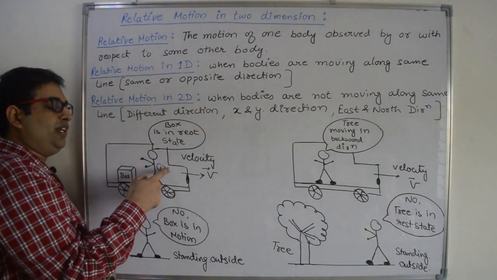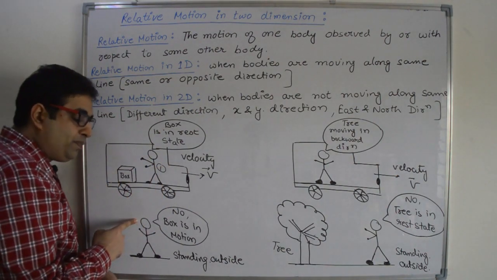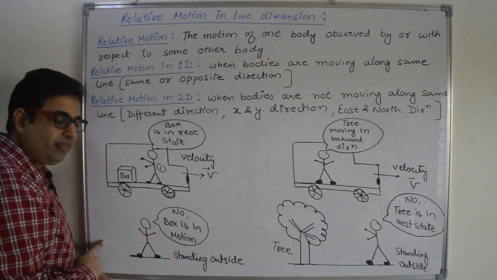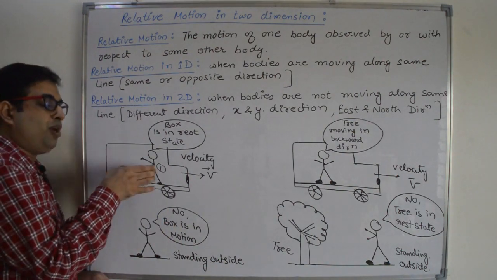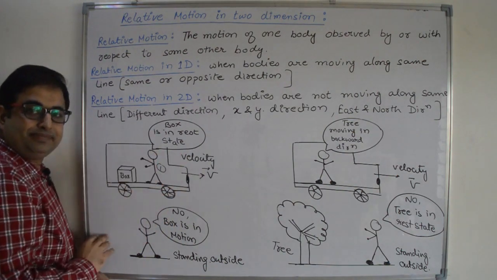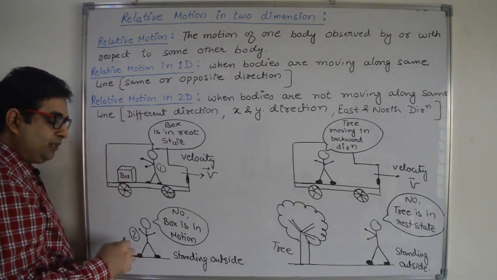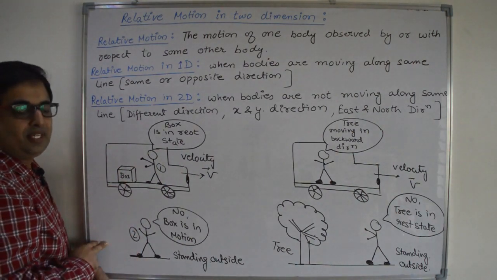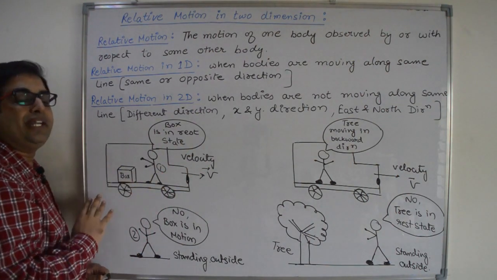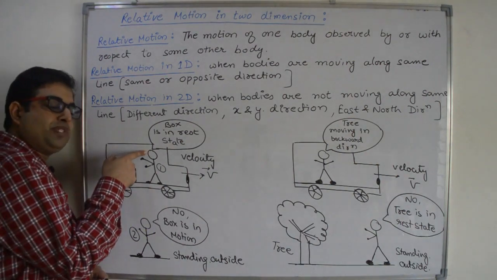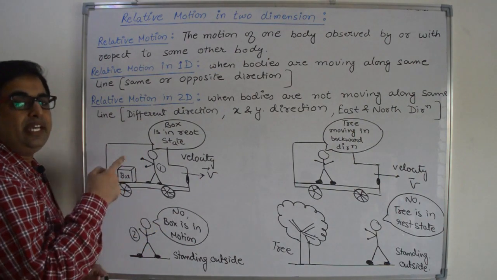According to the first observer, the box is in rest state, but the observer standing outside will say no, the box is in motion because the box is moving with the bus, right? So relative to the second observer, the box is not in rest state. The box is moving with the bus. This is the relative motion. Relative to the first observer, it is at rest, but relative to the second observer, it is in motion.